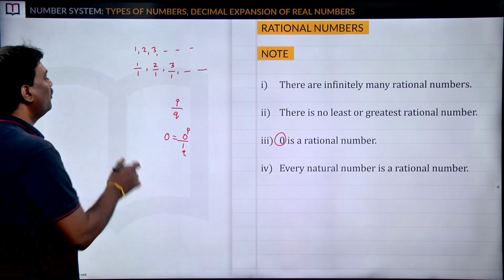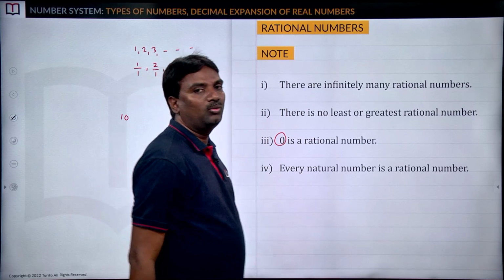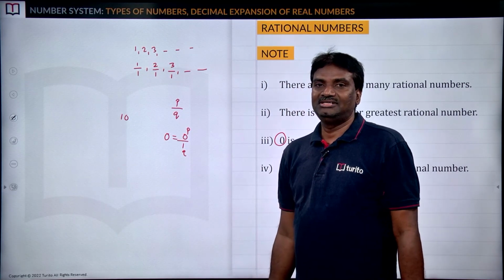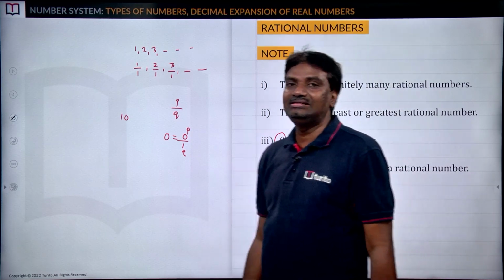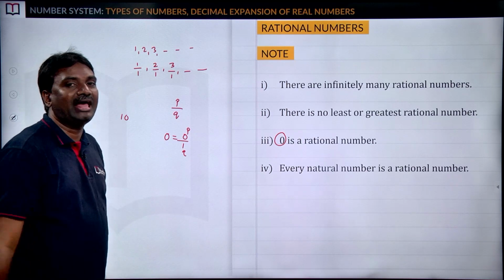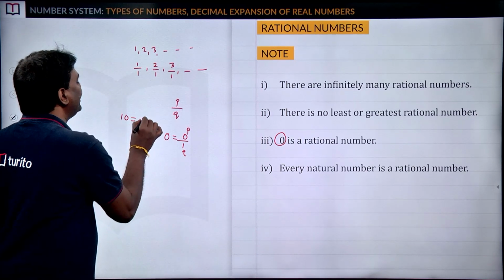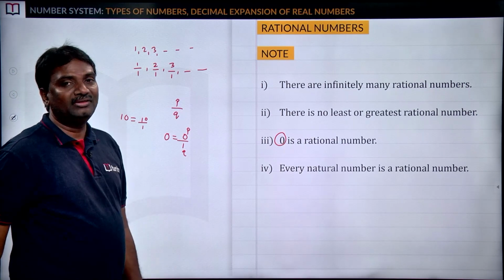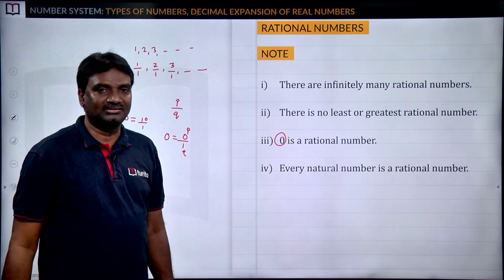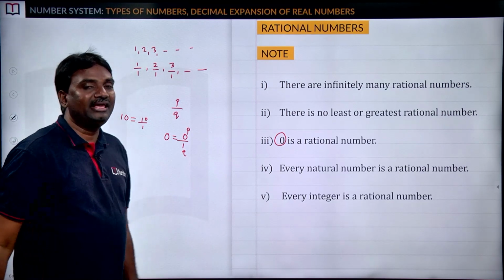Okay. So, can you say what about 10? Is 10 a rational number or not? What is your answer? Can you send your answers? Yeah, already I got the answer. Very good. 10 is a natural number, and we can say this natural number 10 is a rational number. Why? 10 can be written as 10 by 1. Most of the students are sending the answers very quickly. Excellent, very good.